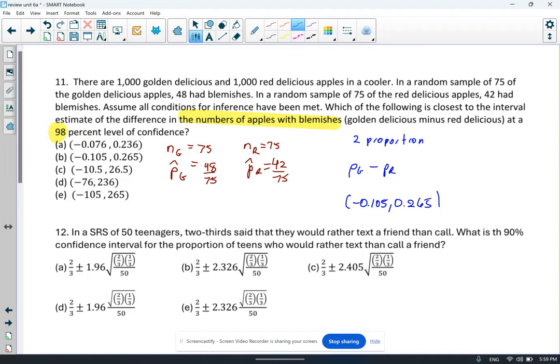So what they want you to do is take each of these proportions and multiply them by 1,000. And when you do that, you get negative 105 to 265, which is choice C. So be careful, make sure you read closely, and have a great evening.